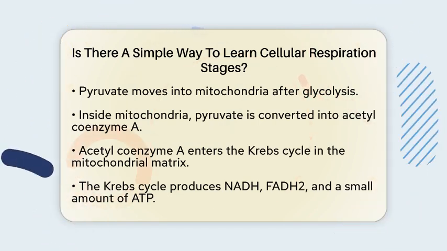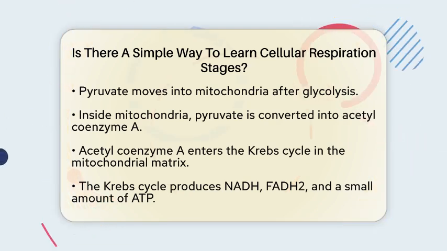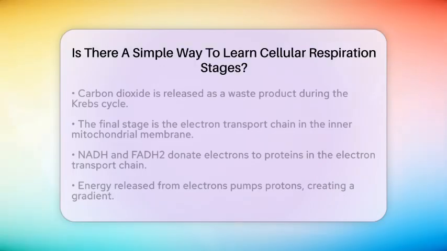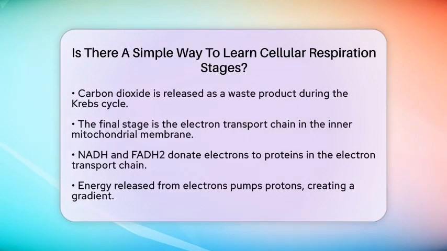As these electrons move through the proteins, energy is released. This energy is used to pump protons across the membrane, creating a gradient. This gradient is what drives the production of a large amount of adenosine triphosphate. Oxygen plays a vital role here as it acts as the final electron acceptor, combining with the electrons and protons to form water. To make learning easier, focus on these key points.